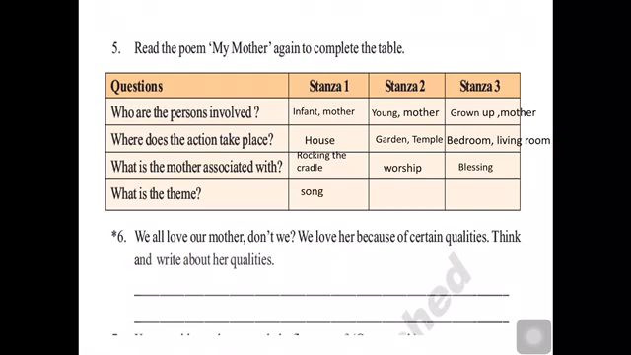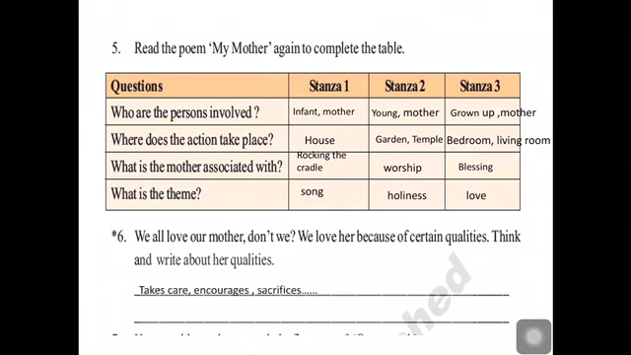And what is the theme given in the first stanza? That is the song. Okay. Second stanza, the holiness. And the third stanza, the love and affection. Okay. Now, we all love our mother, don't we? We love her because of her certain qualities. Now, think and write about her qualities. So, what qualities can you write usually? Mother takes care of us, encourages us, sacrifices, and so on. There are many qualities that we can write about a mother.